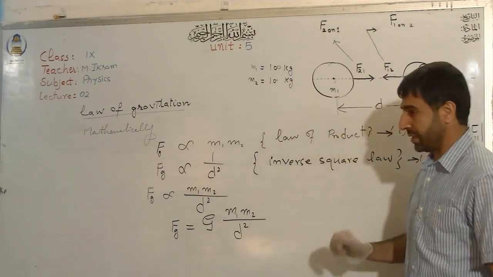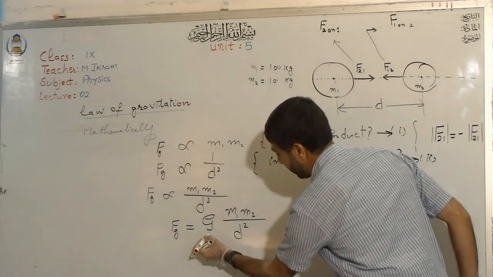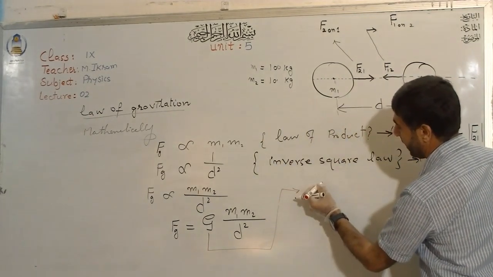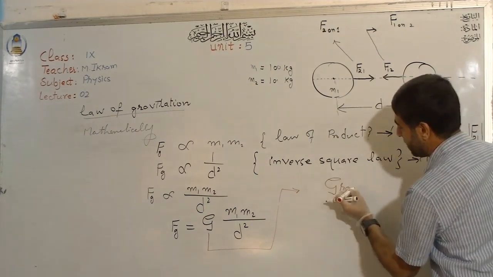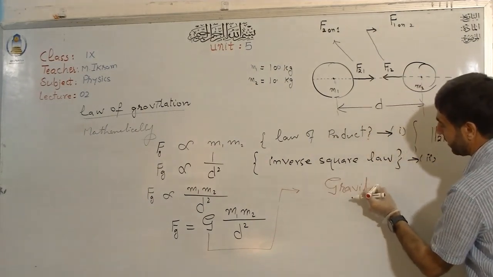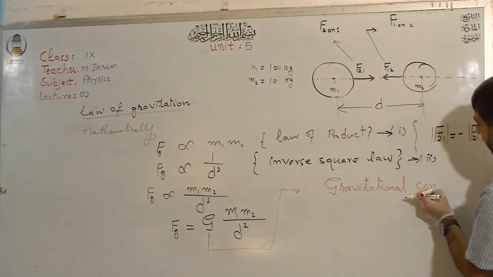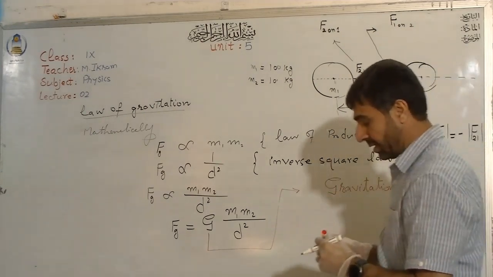So you see, look at this thing. Now what is this G? This G is known as the gravitational constant. And now I want to explain this G to you. Sometimes we call this the universal gravitational constant.